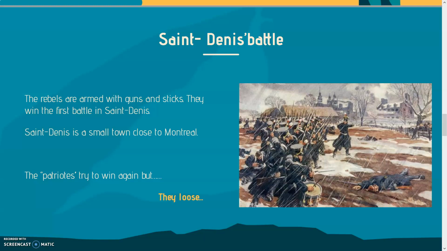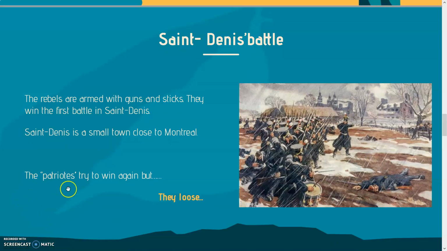One of the most important ones is the first one, the Saint-Denis battle. The rebels are armed with guns and sticks. They win the first battle in Saint-Denis. As you can see in the picture here, you see this guy, he is part of the population, and this is the British Army. So they use guns and sticks to make sure that they can protect the population. But Great Britain with the army is very strong.